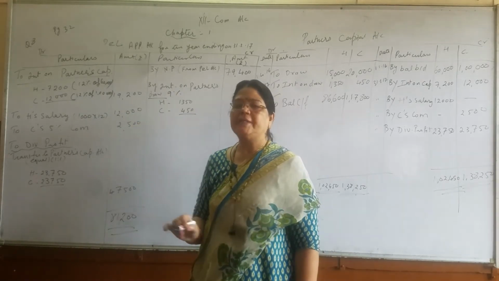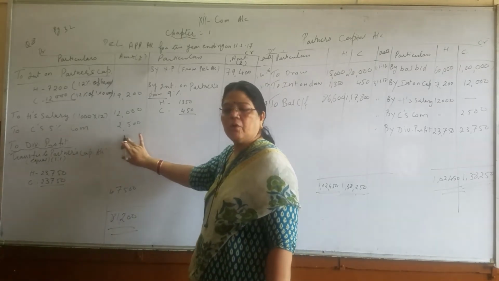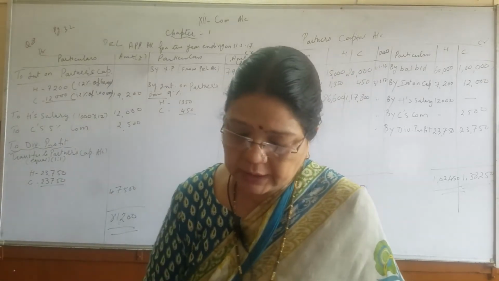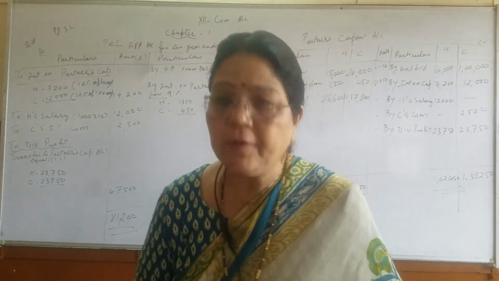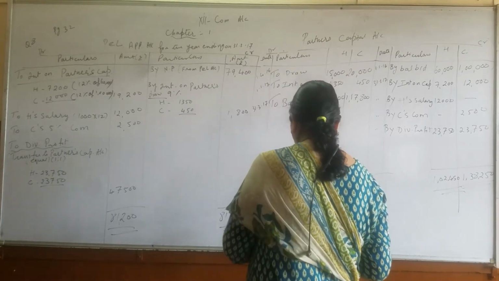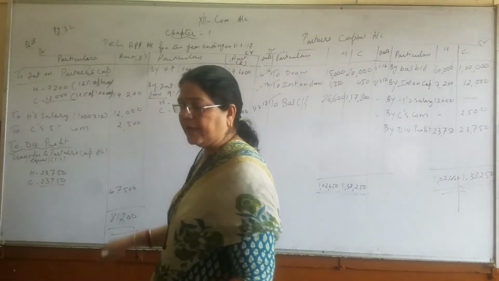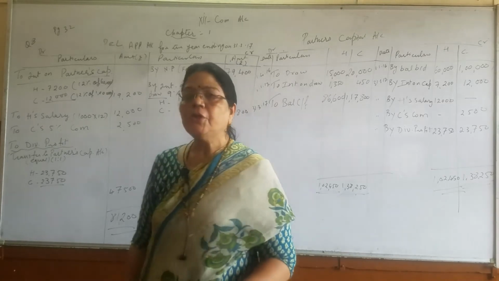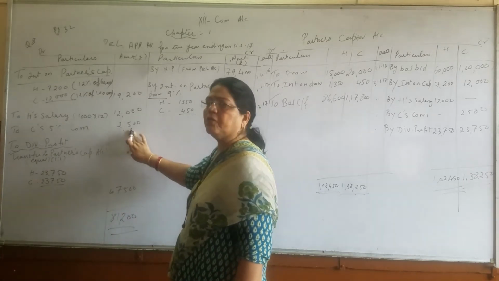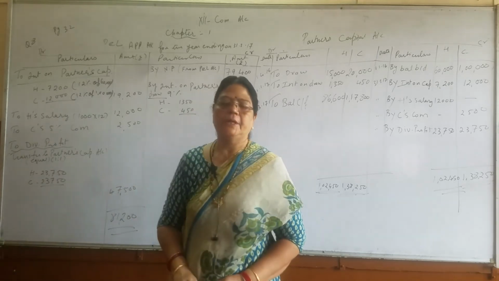After deducting these two expenses of the partners, from the remaining amount, we are going to give commission of 5% on the divisible profit. So the commission amounts to rupees 2,500. It is direct on divisible profit, so 5 upon 100. After giving commission, you have to subtract the commission amount also, and the remaining amount will be 47,500.